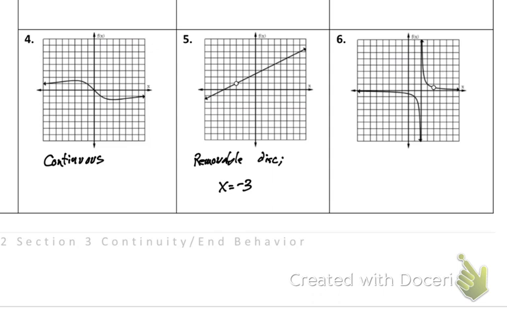All right, is the next one continuous? No. How many discontinuities are on this graph? There are 2. Let's handle the first one, the vertical asymptote. What does it mean that it's a vertical asymptote? Is that a jump? Is that infinite? So it's infinite. So we have an infinite discontinuity at x equals, looks like 2. What's the other one? Removable. Removable discontinuity, and that's at x equals 4.